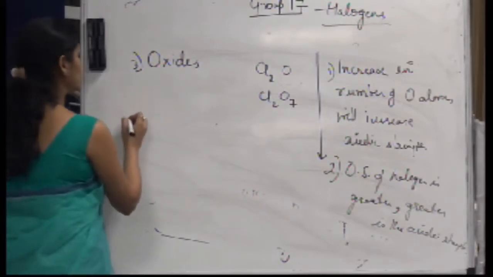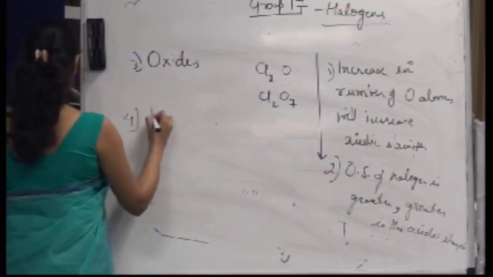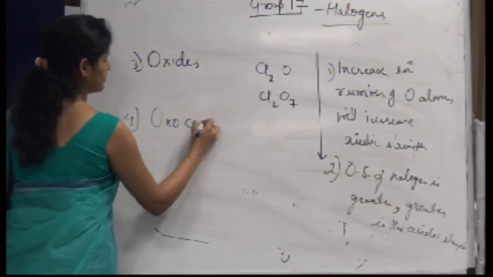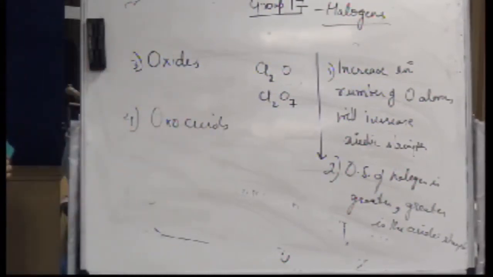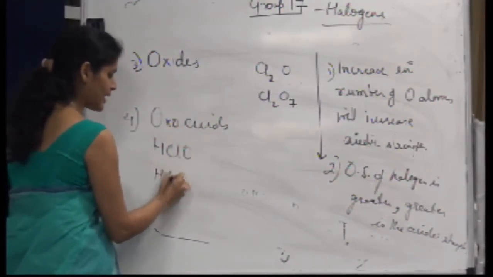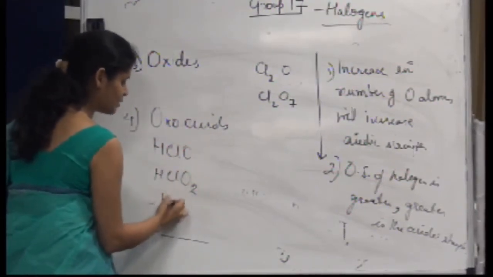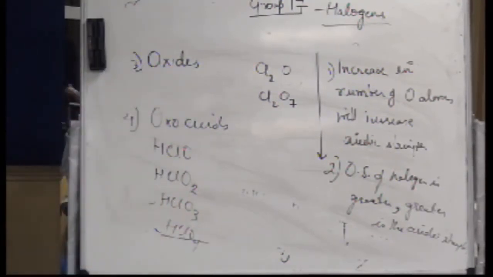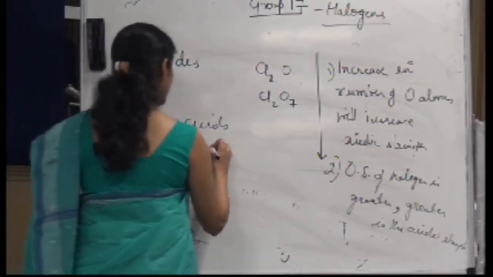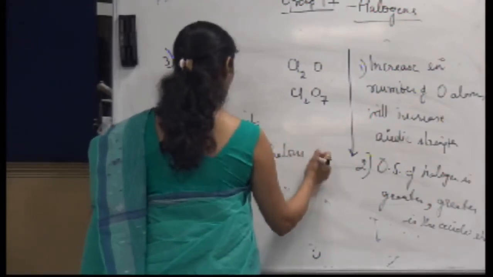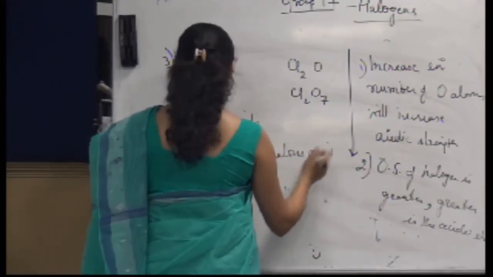If I talk about the oxo acids, what are the various oxo acids you have studied? HClO, HClO2, HClO3, HClO4. What are the various names for these kinds of acids? Hypohalous acid. What is the oxidation state of chlorine in this acid? +1.